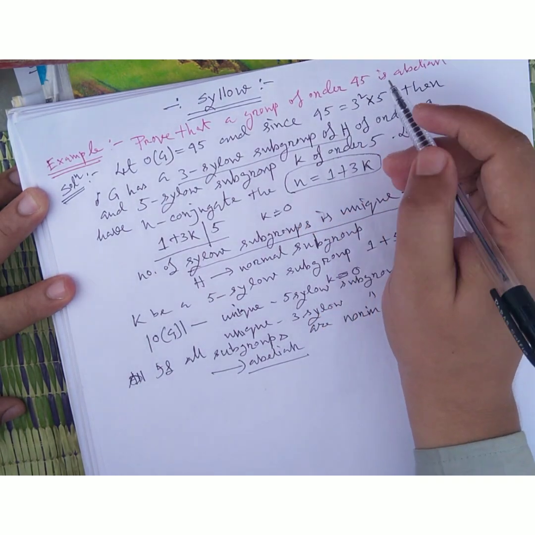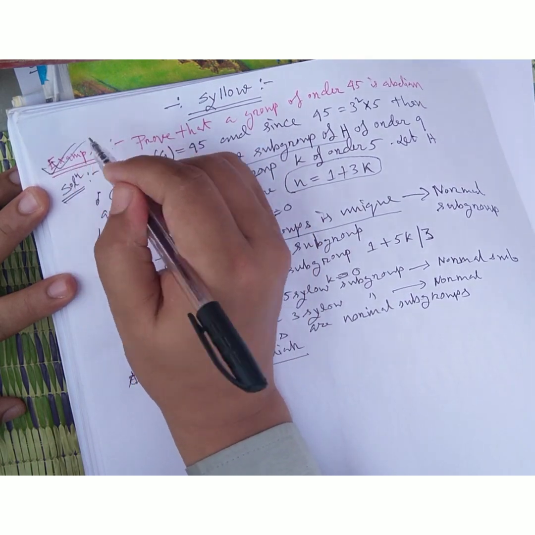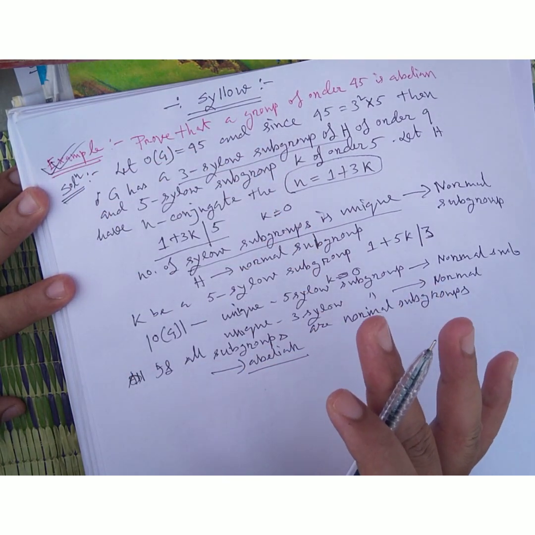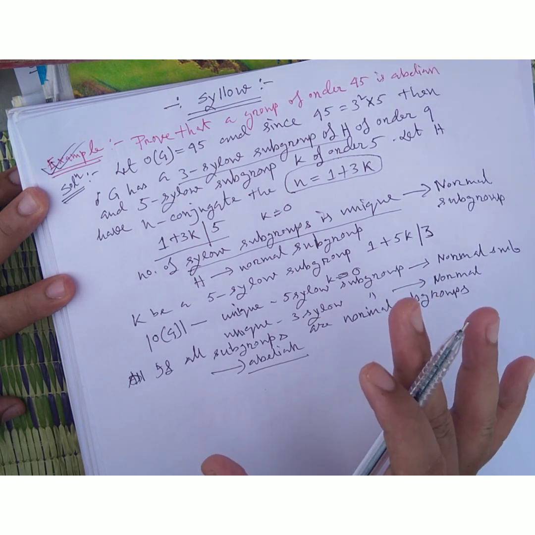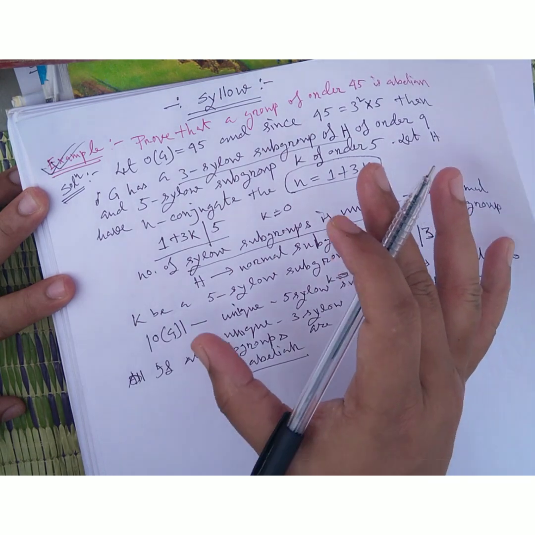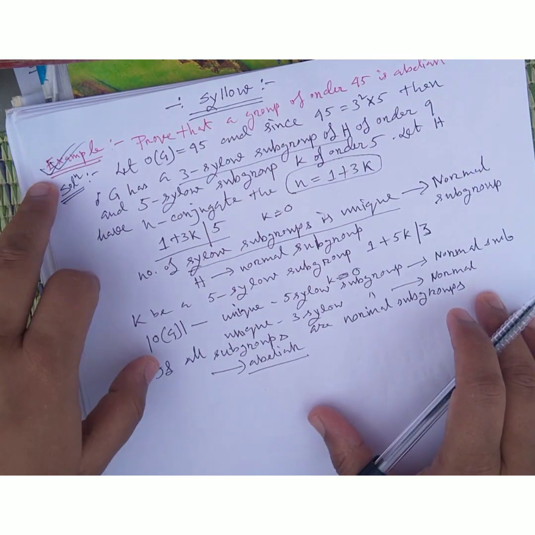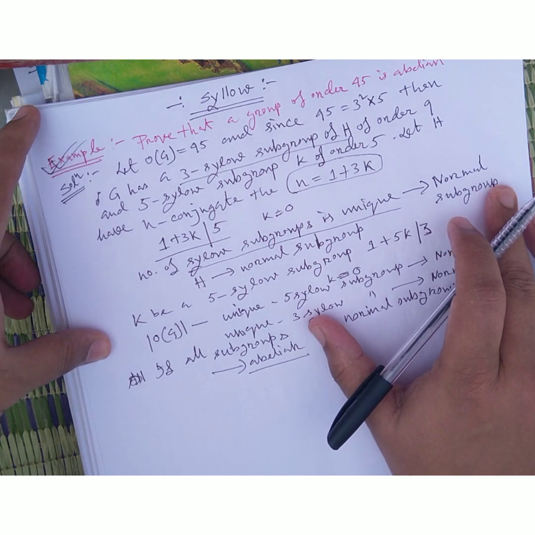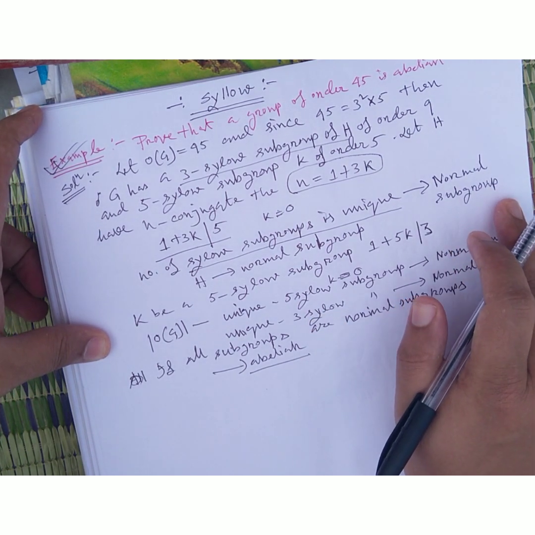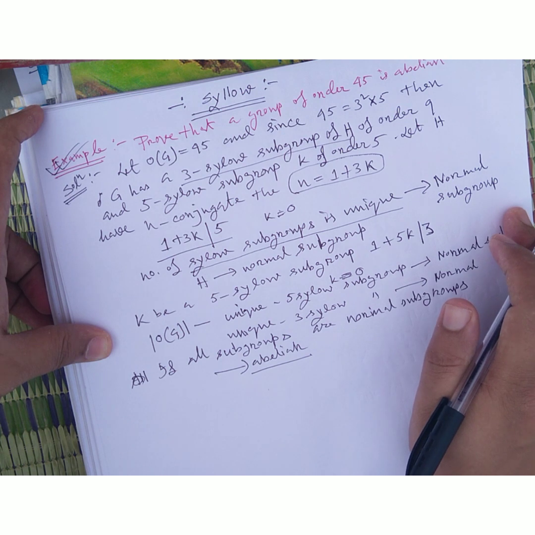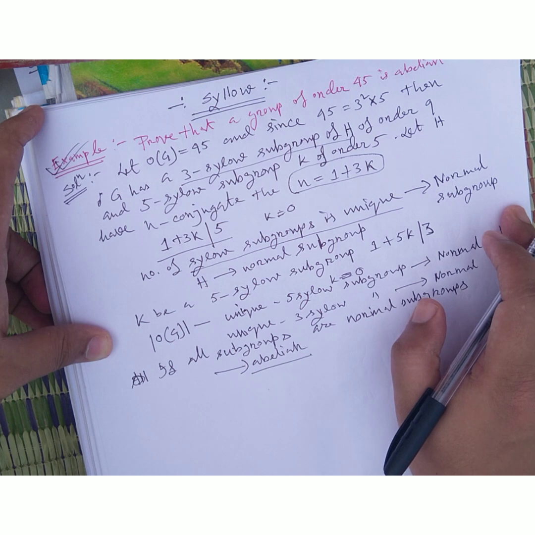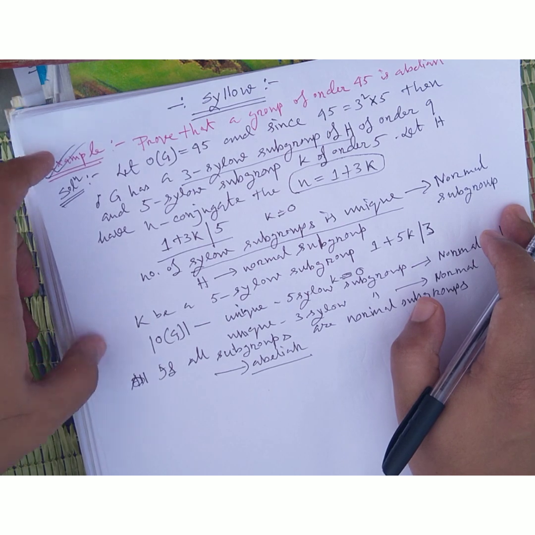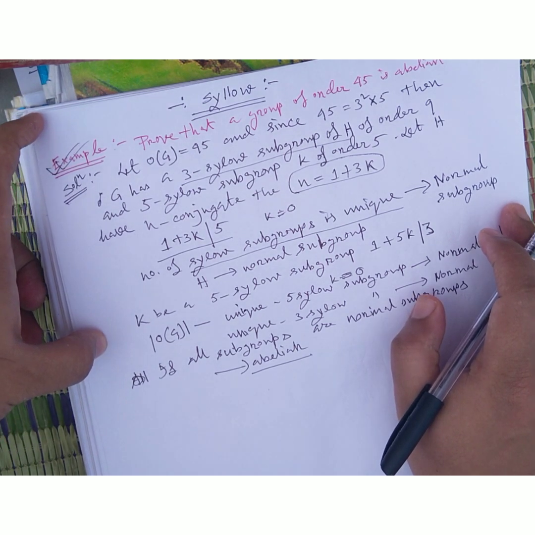That's why a group of order 45 is abelian. If my logic is wrong anywhere, or you have any doubt, you must comment and tell me, because whatever I know, this is the concept. My concept is that every subgroup of an abelian group is normal, therefore the group is abelian. Otherwise it is not possible.